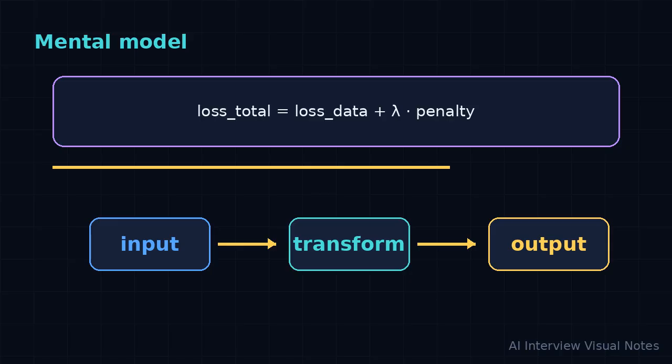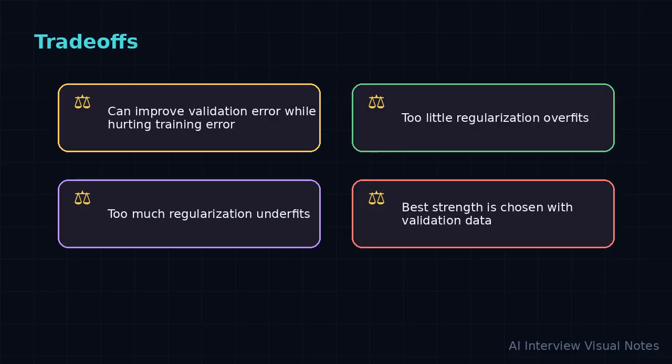In an interview, this is powerful because it shows that you understand the math operationally. You are not just reciting an equation. You can describe what each term does, what changes when it is too large or too small, and how the formula affects model behavior. Next, explain the trade-offs. The practical trade-offs are, can improve validation error while hurting training error, too little regularization overfits, too much regularization underfits, best strength is chosen with validation data.